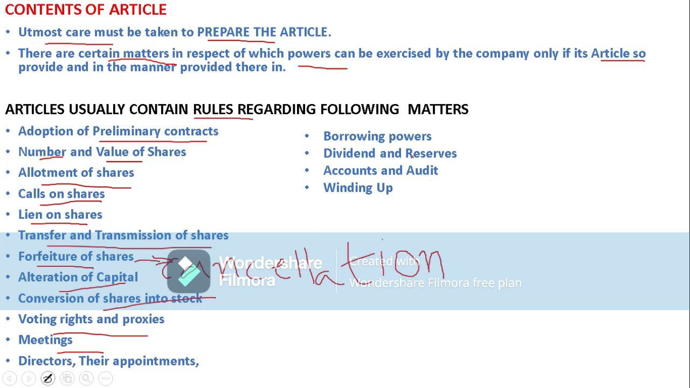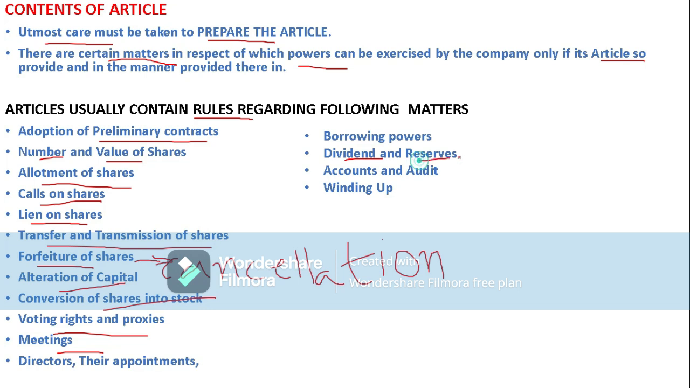Now coming to borrowing powers: to what extent a company can borrow, or to what extent the directors can borrow. What are the powers regarding the borrowing aspects? Likewise, dividends and reserves. Dividends are paid to shareholders whenever they invest some amount in our organization on behalf of the shares. How much percent of dividend should be given, those aspects will be laid down in the articles of association.